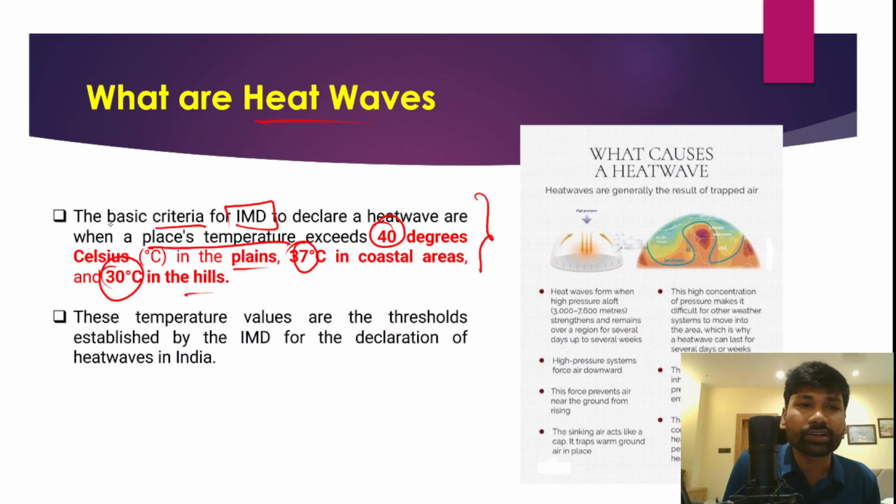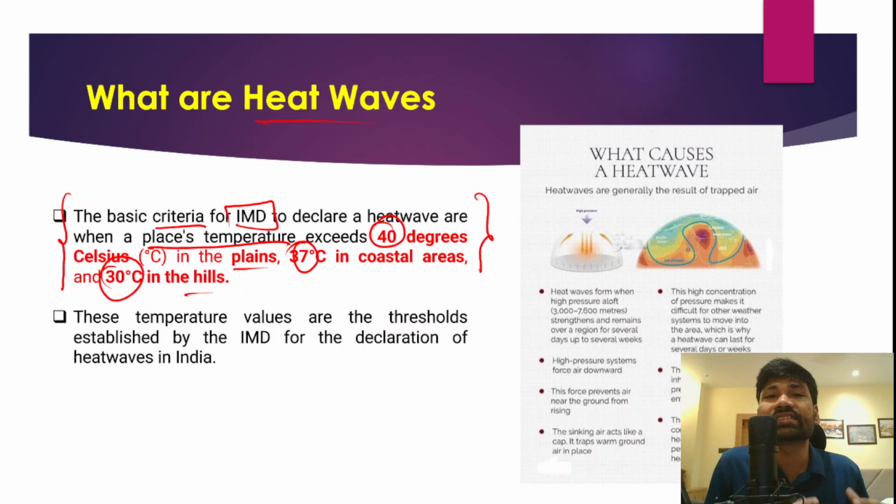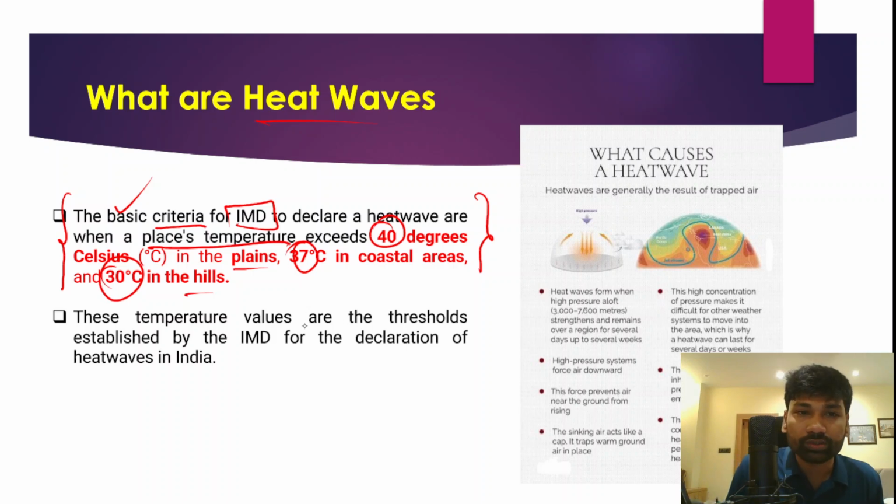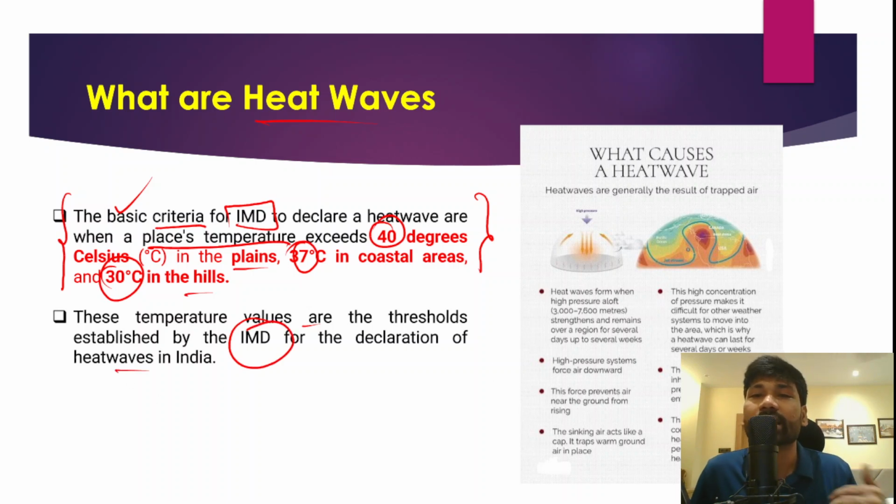That place is considered affected by the heat wave according to the IMD criteria. So these temperature values are the thresholds established by the Indian Meteorological Department for declaring heat waves in India. Right? So now what actually causes the heat wave?